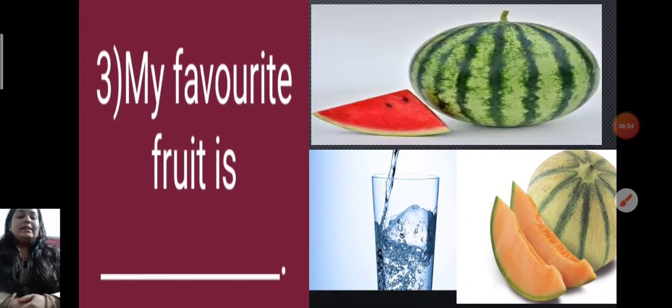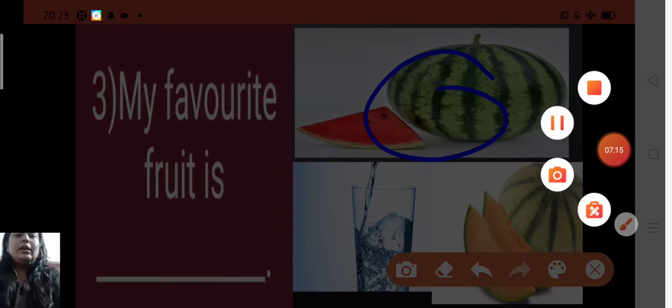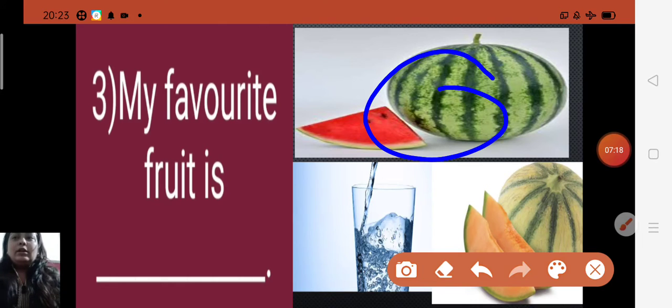My favorite fruit is. Children, the heading has already been given. You all will fill a compound word. It means the fruit name will be the compound noun. Okay. So you can see, my favorite fruit is, and this is the picture of watermelon. Watermelon. What do you know about this, children? Watermelon is a juicy fruit, it is sweet and large in size, and also it is a great source of vitamin A. It is a very healthy fruit and also juicy. So my favorite fruit is watermelon.